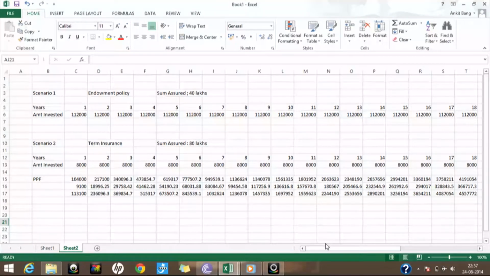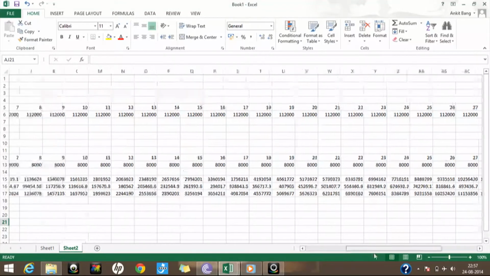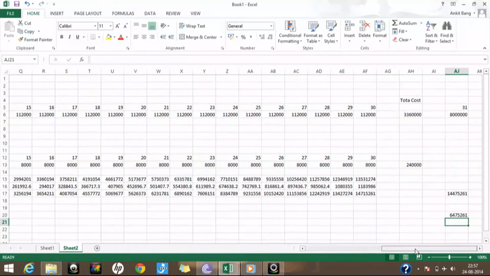If you feel the stock markets are going good, you could put that amount there. If you think the interest rates in FDs are good, you could put the amount there, or in any other instrument, and you can earn even a higher interest than PPF, which I've assumed to be 8.75%, and the overall return will be much higher than what has been calculated here.